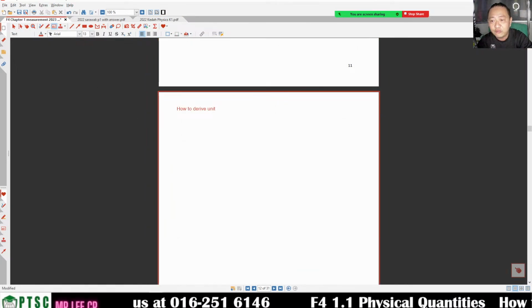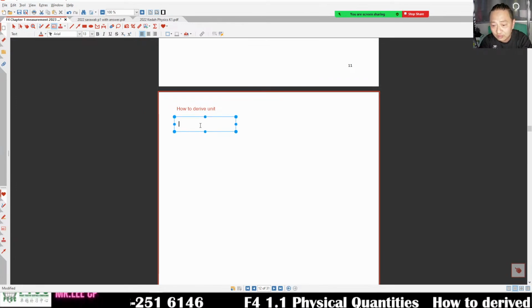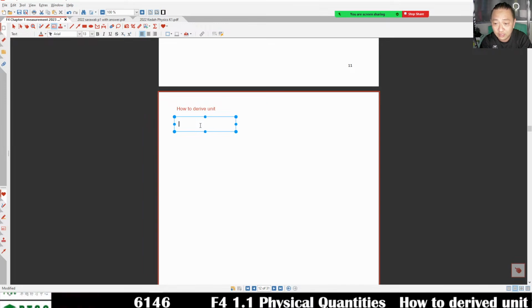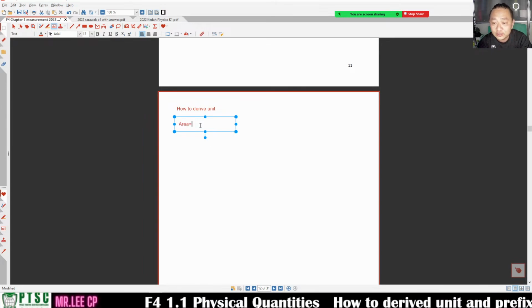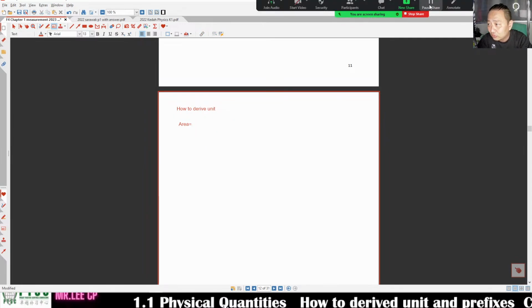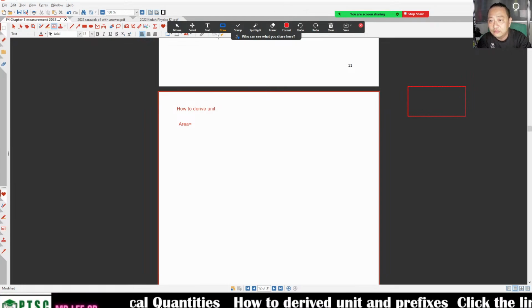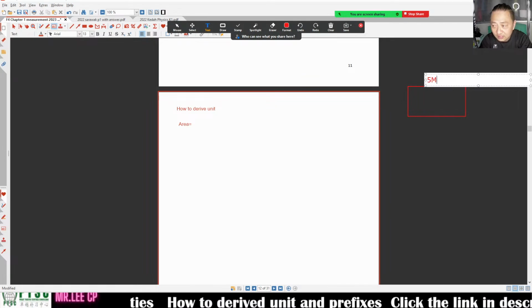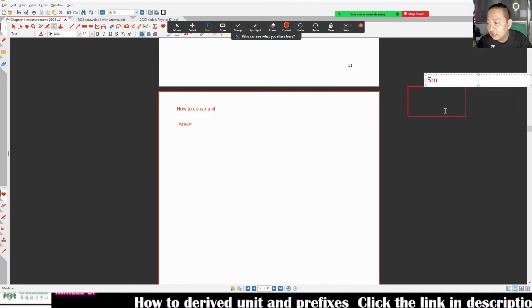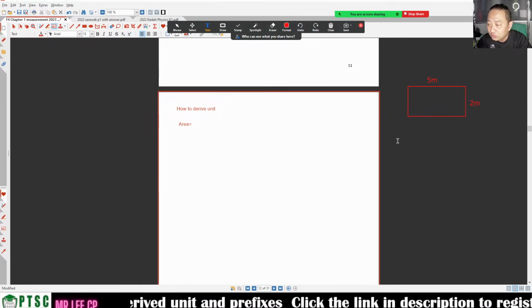I will start from the very easy and very beginning first. How to derive the first unit, like area. We know how to find the area. If this side is 5 meter and this is 2 meter, how do we calculate the unit?